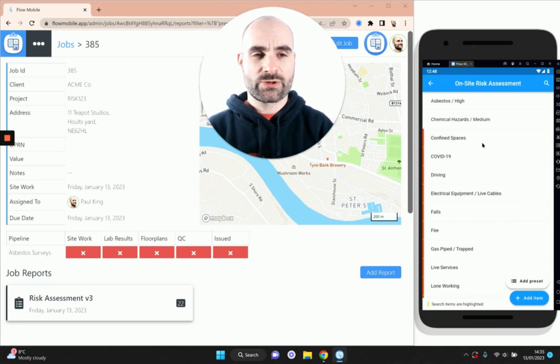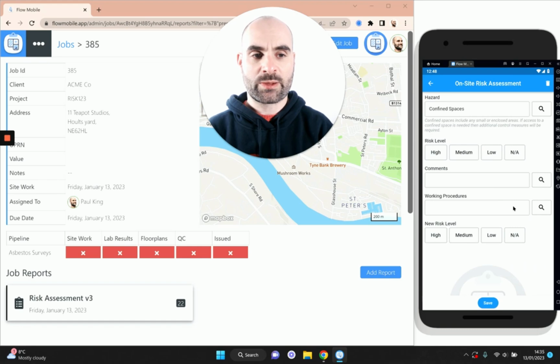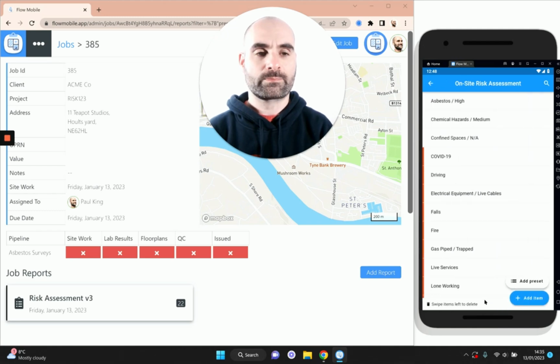You might have also just noticed as well, we do have this not applicable option. If you choose that, this risk will still appear on the report, but it will clearly show that it's not applicable. So it's like an alternative to actually deleting the risk. Maybe if you still want it to show, but you want to show that it was considered, then you could choose this NA option. I'll actually include one NA just to show you what that looks like.